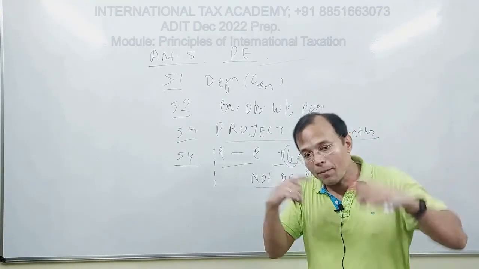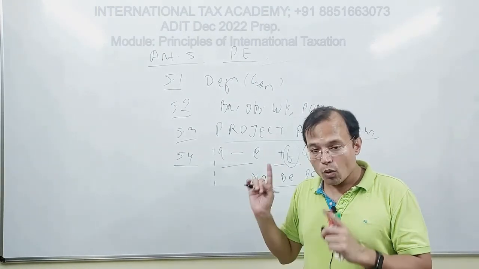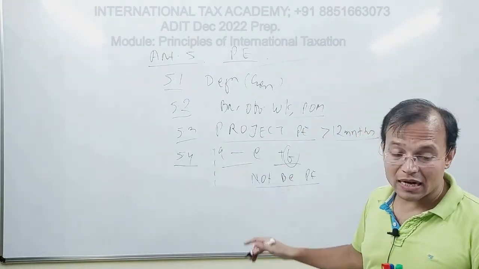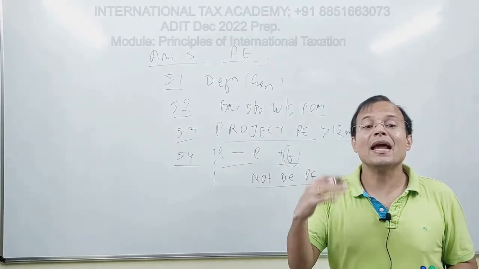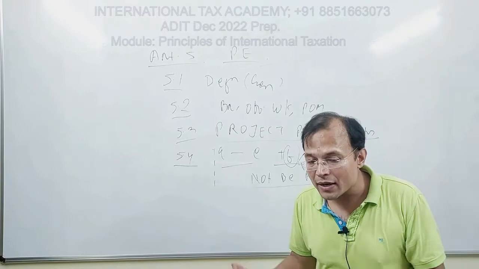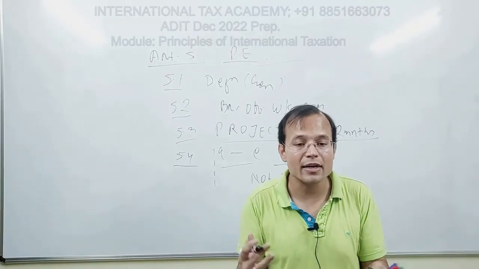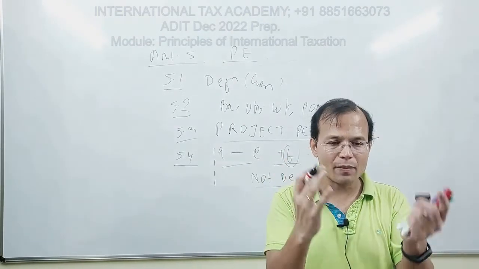It will not be a PE only if these activities or the combination of these activities are only preparatory or auxiliary. Preparatory or auxiliary activities are those which are not related to the core business of the enterprise.